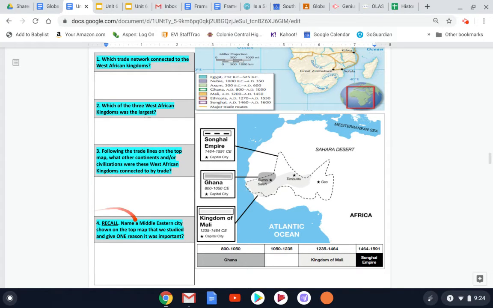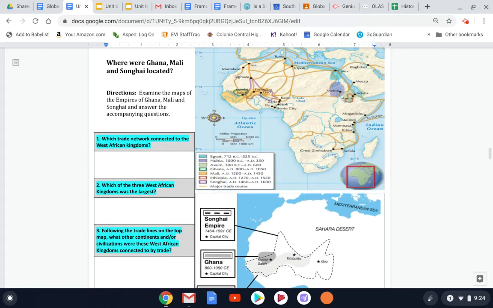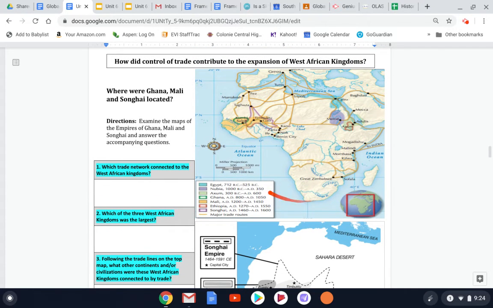And for question 4, this is also asking you to go beyond the maps a little bit. This is a recall question. Name a Middle Eastern city shown on the top map that we studied and give one reason that it was important. So again, using this map up here, first you have to think about where is the Middle East region.